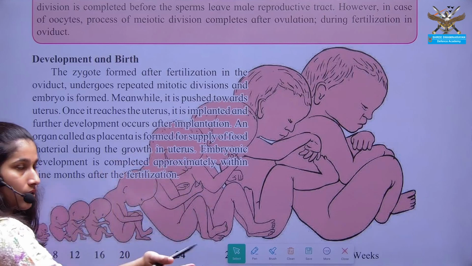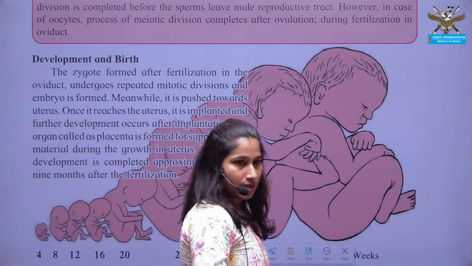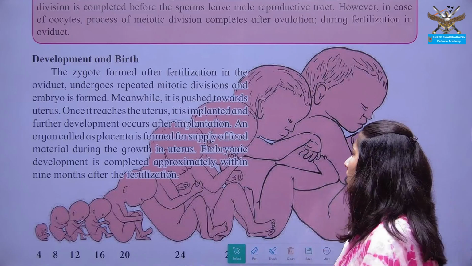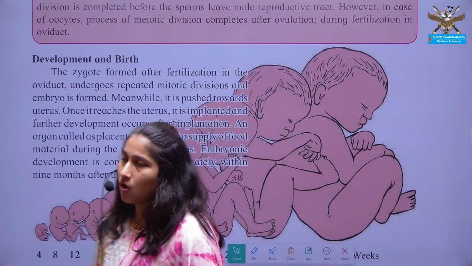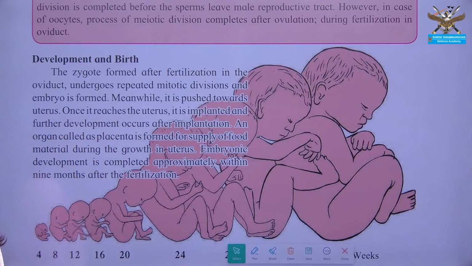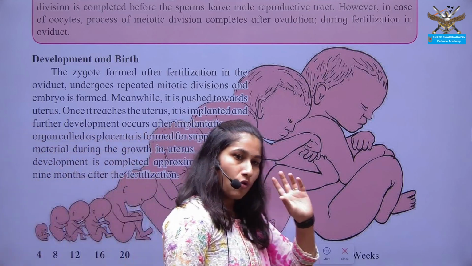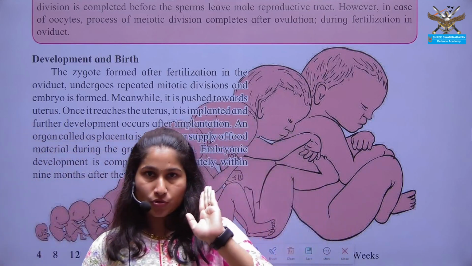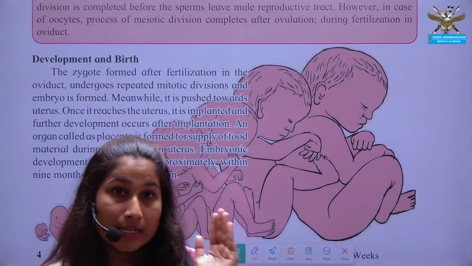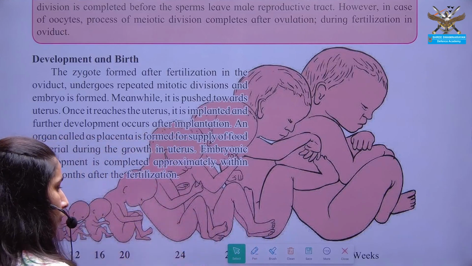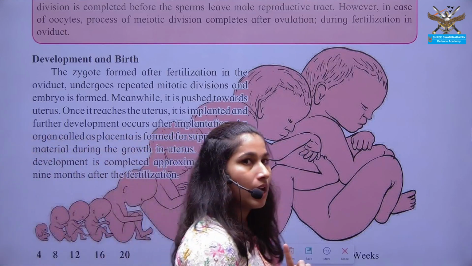We are going to learn about menstruation in an upcoming chapter, but for now, just remember fertilization. What do you mean by fertilization? That is the process of formation of a diploid zygote from the fusion of haploid male and female nuclei.